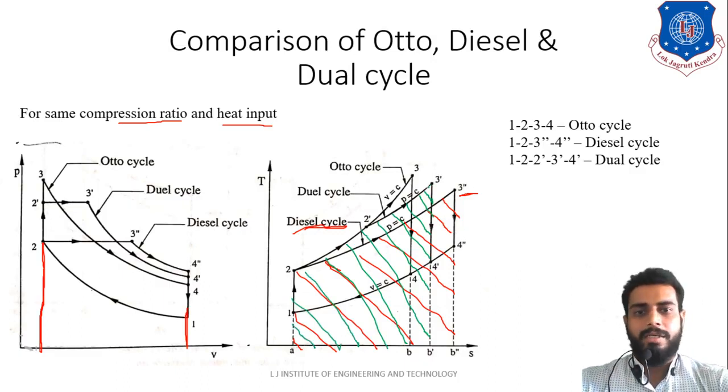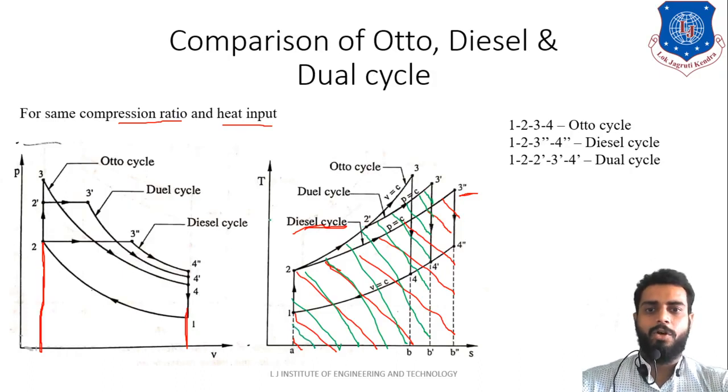Further, for the Otto cycle, let us use one more color so it will be easy to understand. We will use blue color. So for the Otto cycle, this will be the heat added, again denoted by blue color.